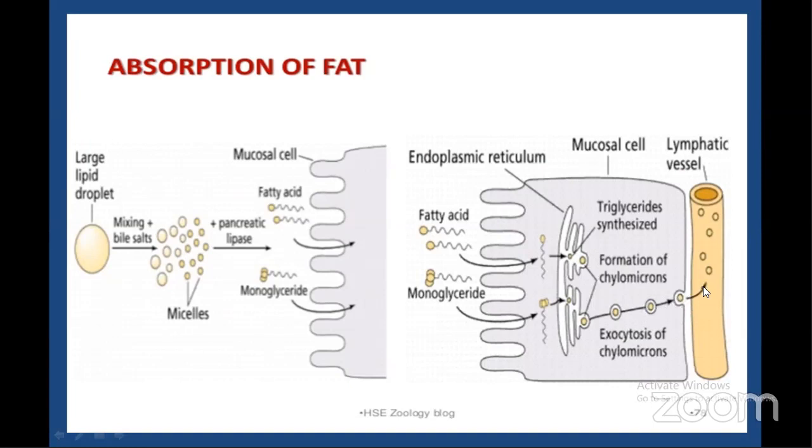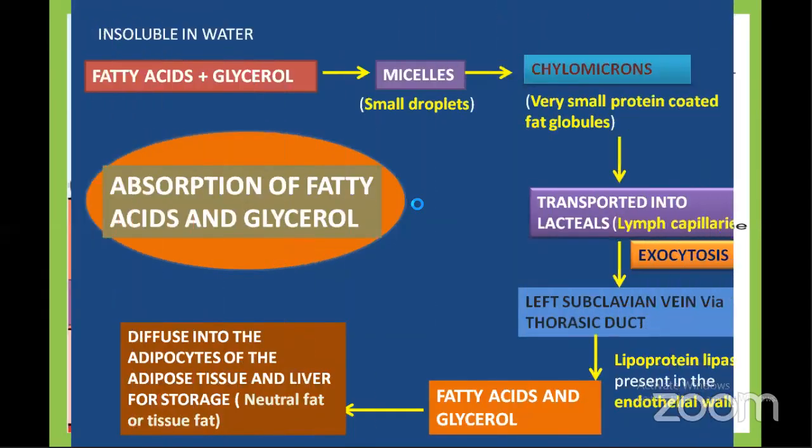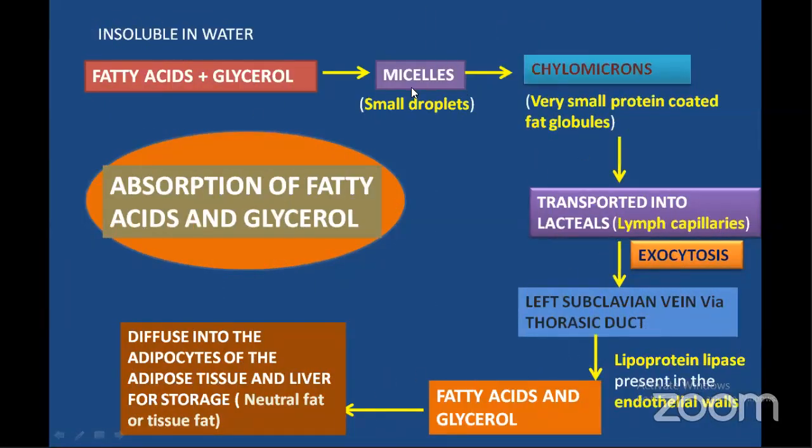These lacteals come together to form the lymphatic vessel. The chylomicrons are transported in the lymphatic vessel and empty through the thoracic duct into the subclavian vein of the circulatory system. Once in the bloodstream, the lipoprotein lipase, you can see in the next slide. This is a schematic representation. The chylomicrons which are formed in the cell enter into the lacteals. From the lacteals, they enter into the left subclavian vein via the thoracic duct by a process called exocytosis.